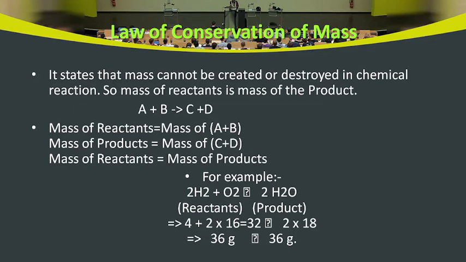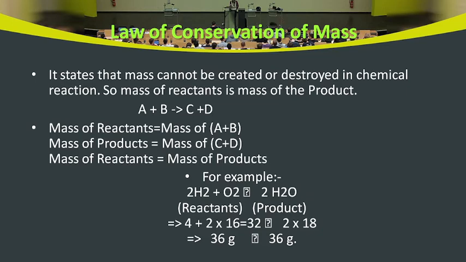Now see on the left hand side, let us see by weight what is the weight of the reactants. Atomic mass of hydrogen is 1 and there are 2 atoms, so 2 is written, but 2 molecules are there, so 2 into 2, that will be 4. So 4 plus oxygen has atomic mass 16, but there are 2 atoms, so 2 into 16 is equal to 32, and 32 plus 4 is 36. So this is all about reactants.